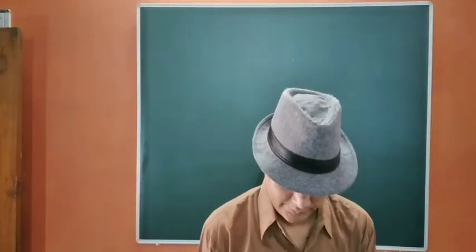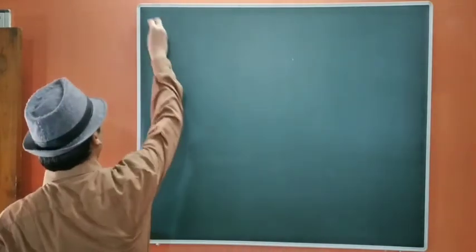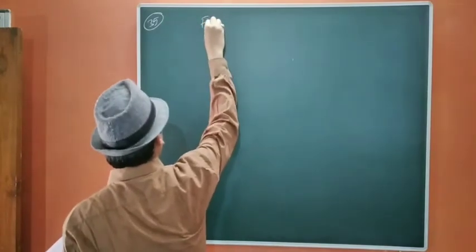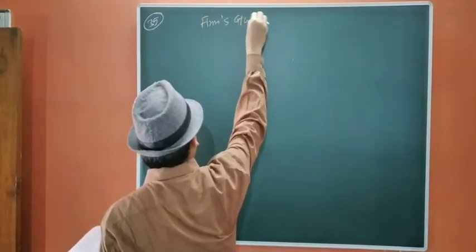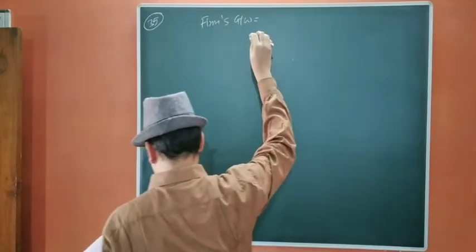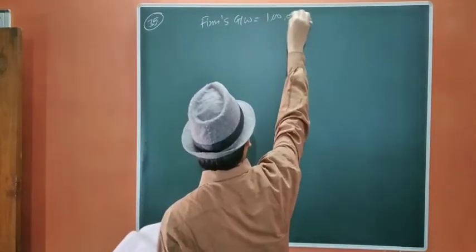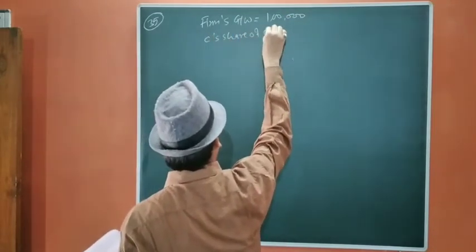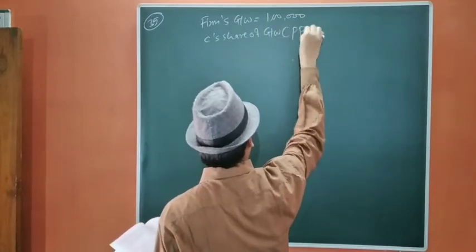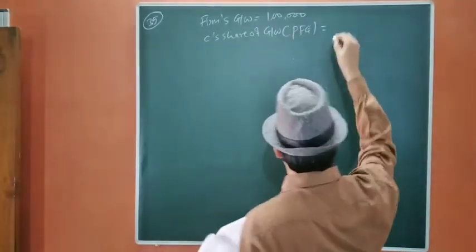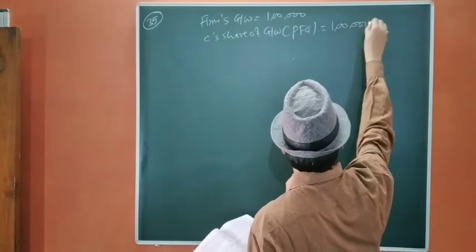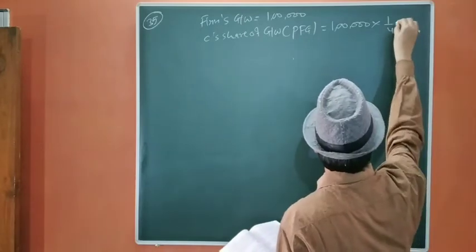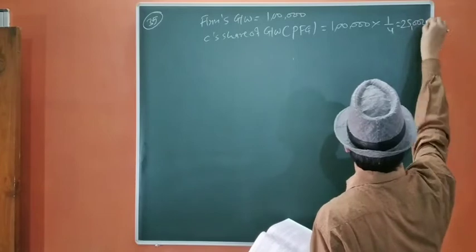Okay, let us start. Question number 35. The firm's goodwill is given to us. The amount given was rupees 1 lakh. C's share of goodwill, that is premium for goodwill, will be 1 lakh into his share. His share is given to us, that is 1/4, equals 25,000.